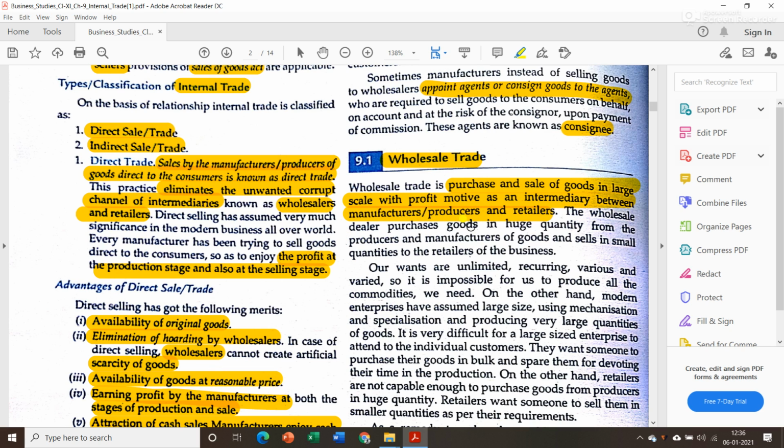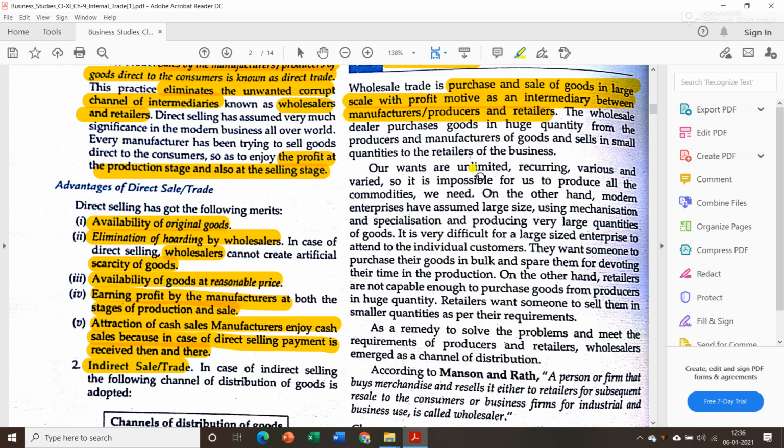The wholesale dealer purchases goods in huge quantity from the producer and manufacturer of goods and sells in small quantities to the retailers of the business. Now our wants are unlimited, as we all know, recurring, various and varied, so it is impossible for us to produce all the commodities we need. On the other hand, modern enterprises have assumed large size using mechanization and specialization and produce very large quantities of goods. It is very difficult for a large-sized enterprise to attend to individual customers.